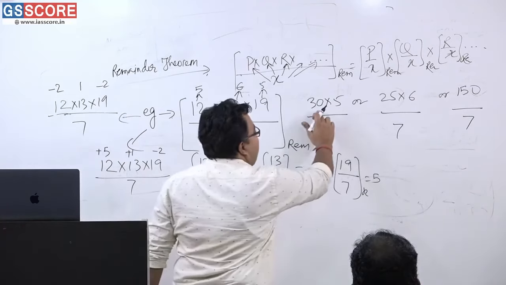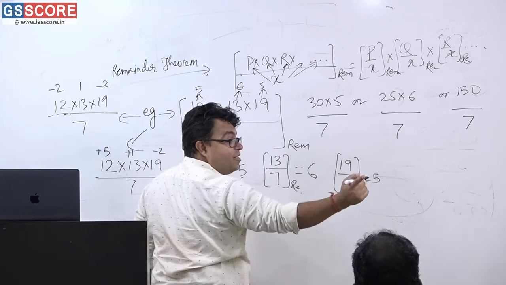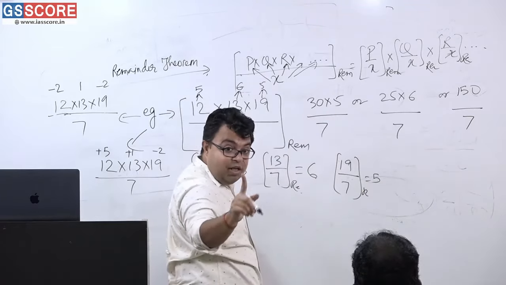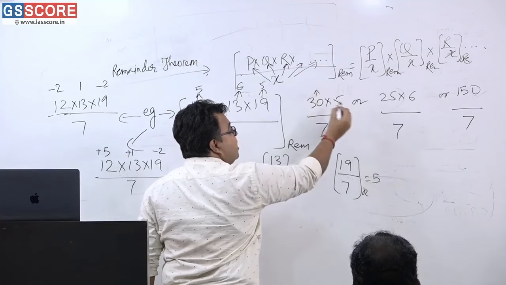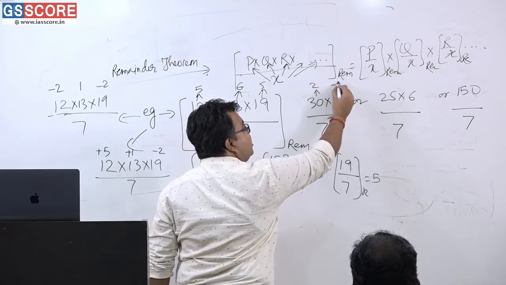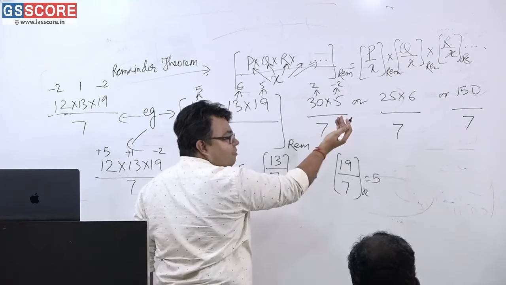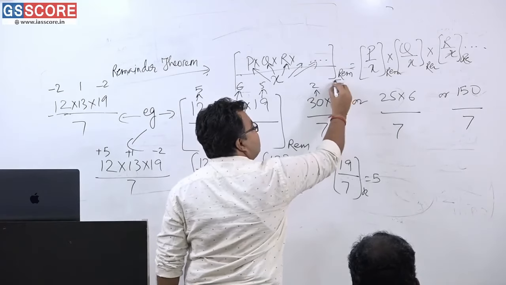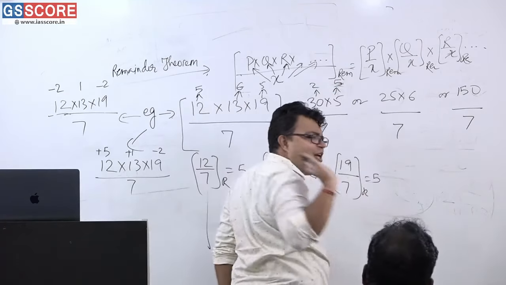So please tell me. If you divide 30 by 7, what is the answer? Because this is again in this very form. Am I correct or not? What is the remainder, please tell me: 2, or minus 2, or plus 5. Am I correct? Plus 5. Chalega? Do it any way, the result is the same.